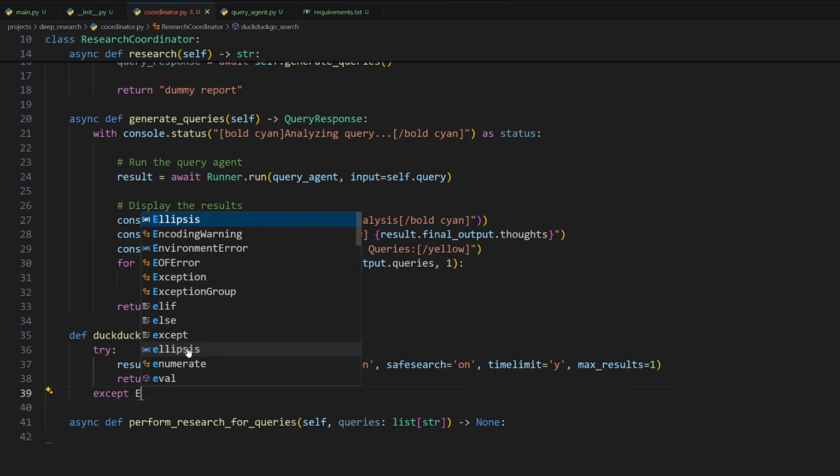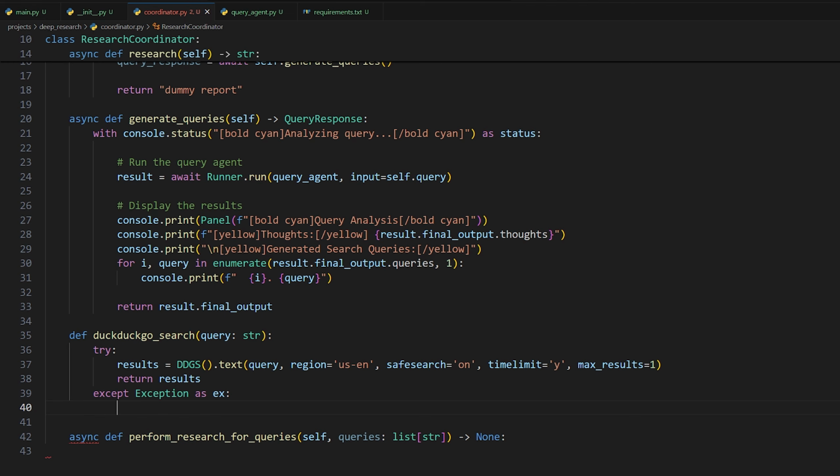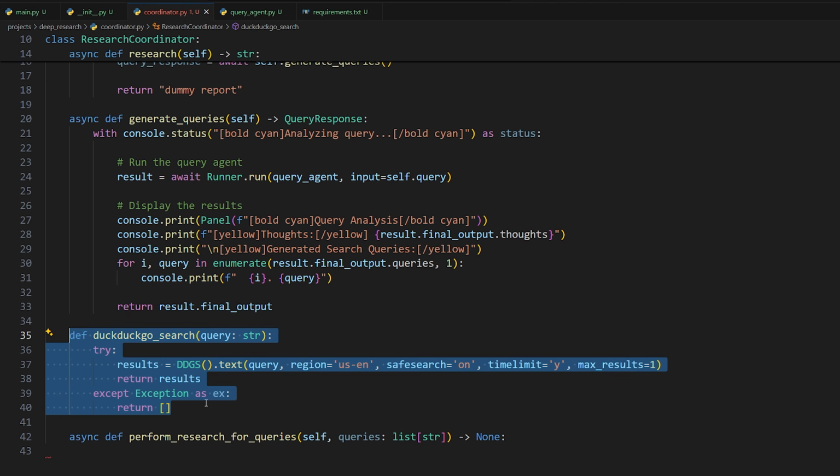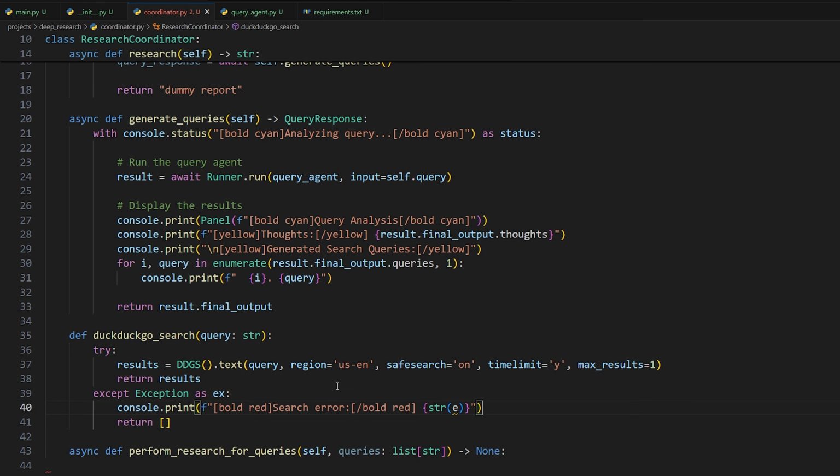So we can do accept exception as EX. And then if an exception occurs, first of all, we're just going to return an empty list. So basically, it just returns an empty list as if it found nothing. And so our application should still work in the event that this one for some reason fails. So that's a good little thing that you can have. And then otherwise, we're also going to print out a message telling the user that this happened. So in bold red color, search error, and then list the exception reason with that here.